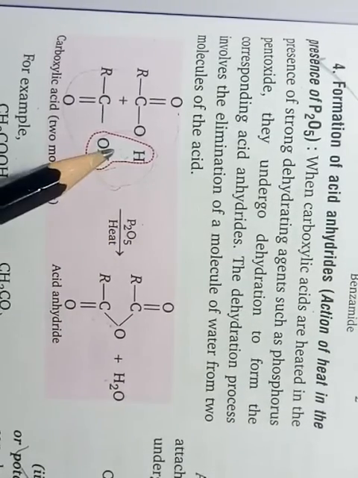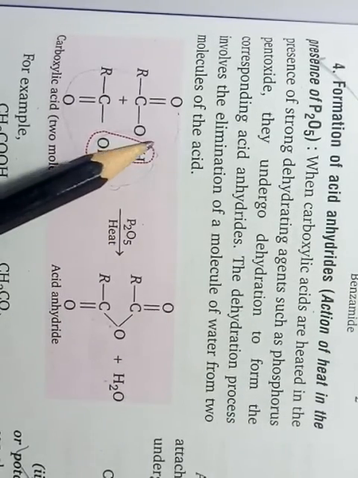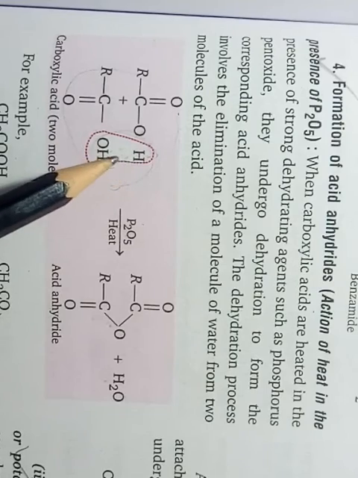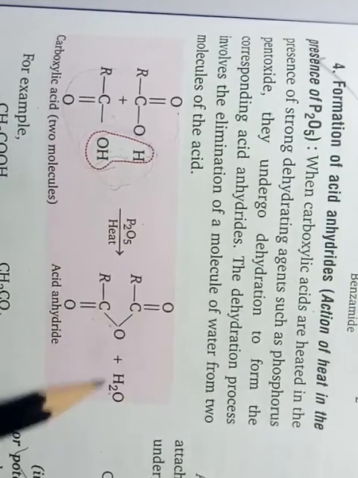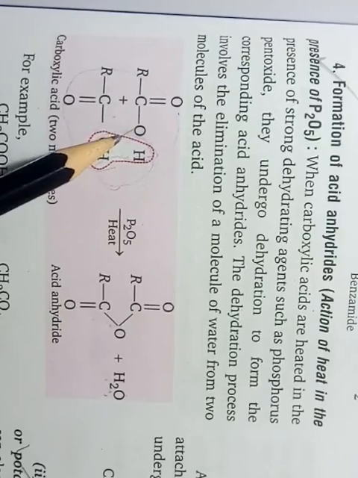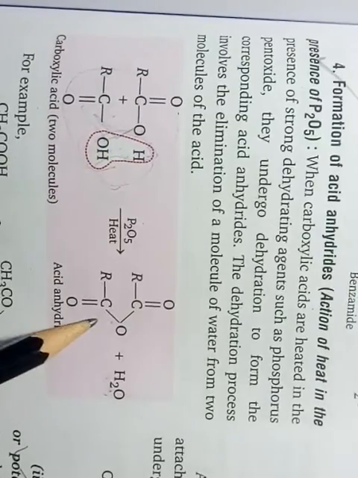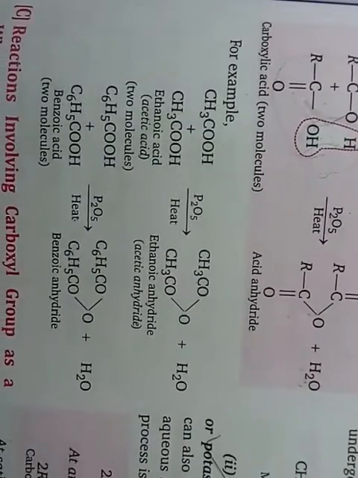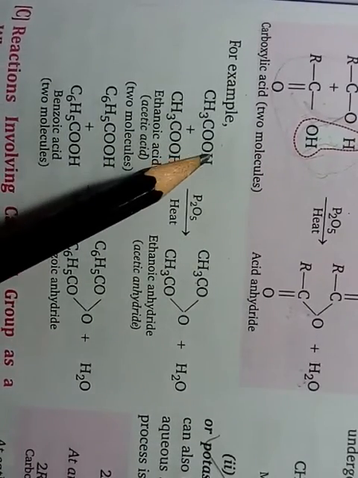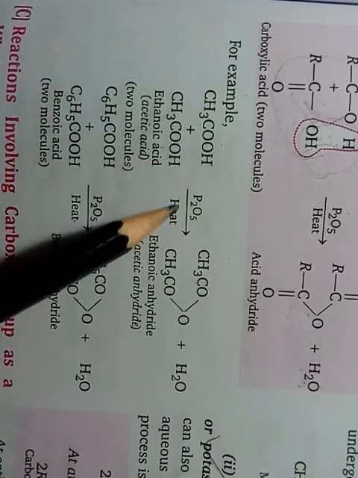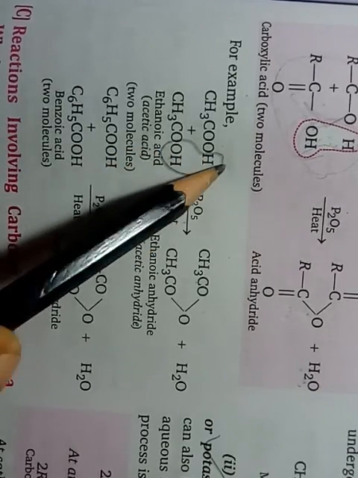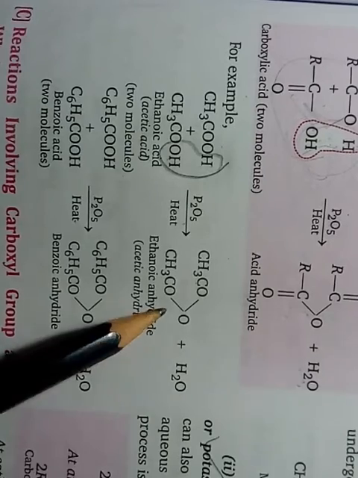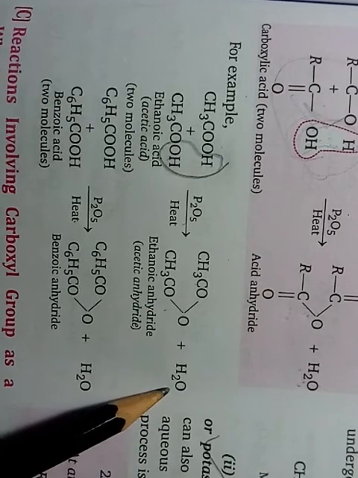As you can see, out of these two OH groups, one water molecule is removed, and the rest of the parts join together, so you get anhydride. For example, two molecules of acetic acid are heated in the presence of P2O5, this water molecule is removed, and you get anhydride plus water. Okay, students.